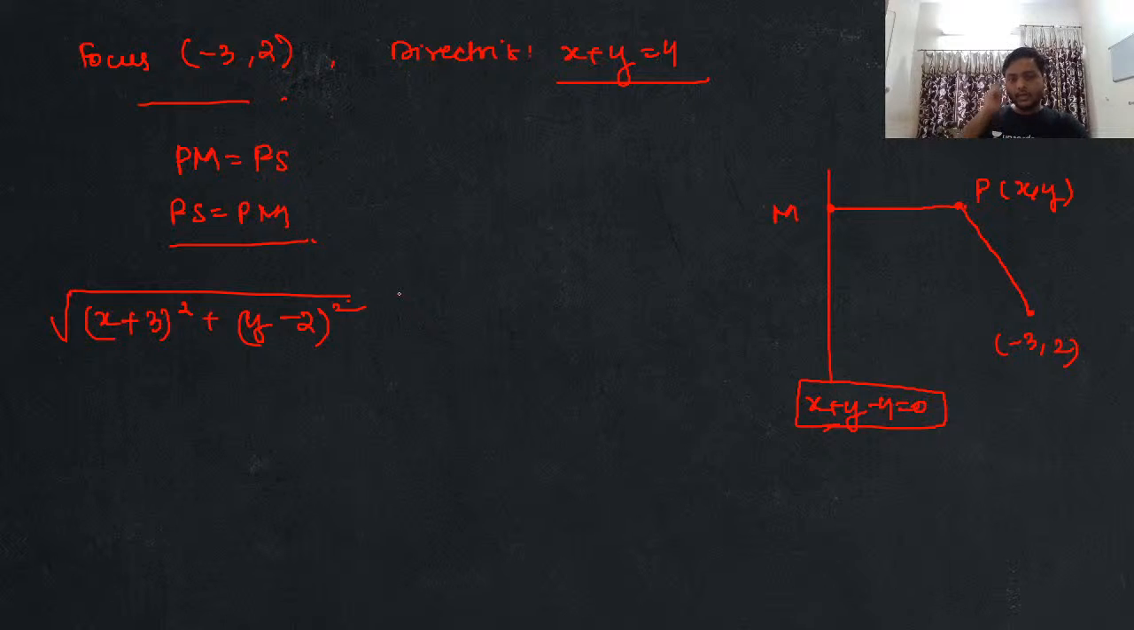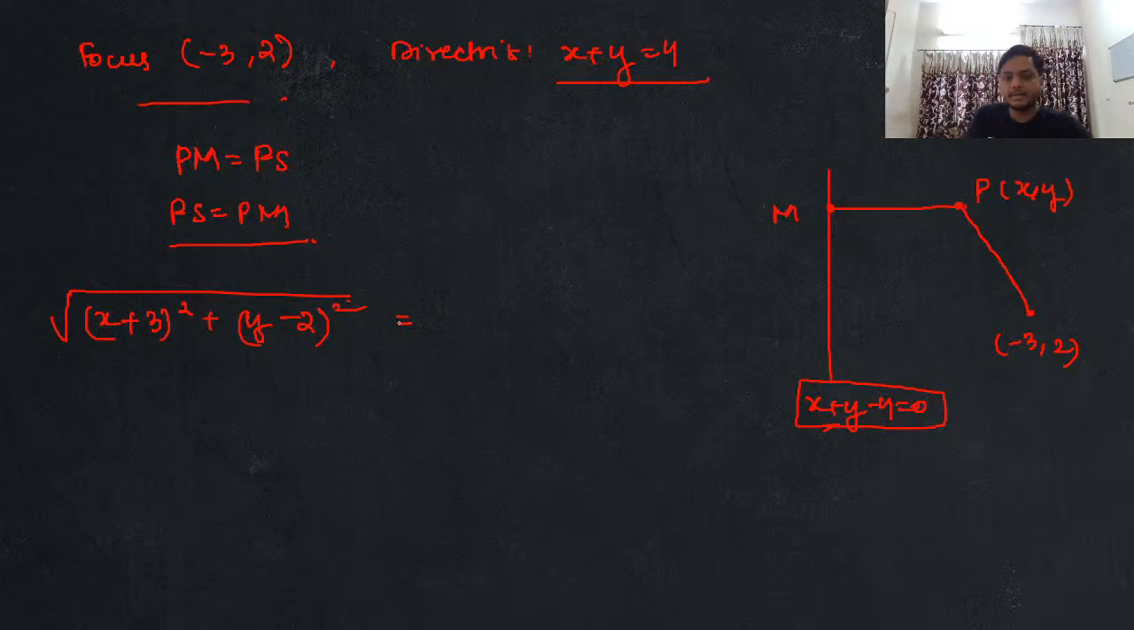Now moving forward, let's understand this, Madhusmita, then I'm going to answer this question to you. Everyone, please focus over here. The next thing that I'm having is PS, मैंने find करा, okay? PS came out as root of (x plus 3) whole square plus (y minus 2) whole square. When I'm talking about PM, guys, what is PM? PM is nothing but the perpendicular distance of point (x, y) from the line x plus y minus 4.